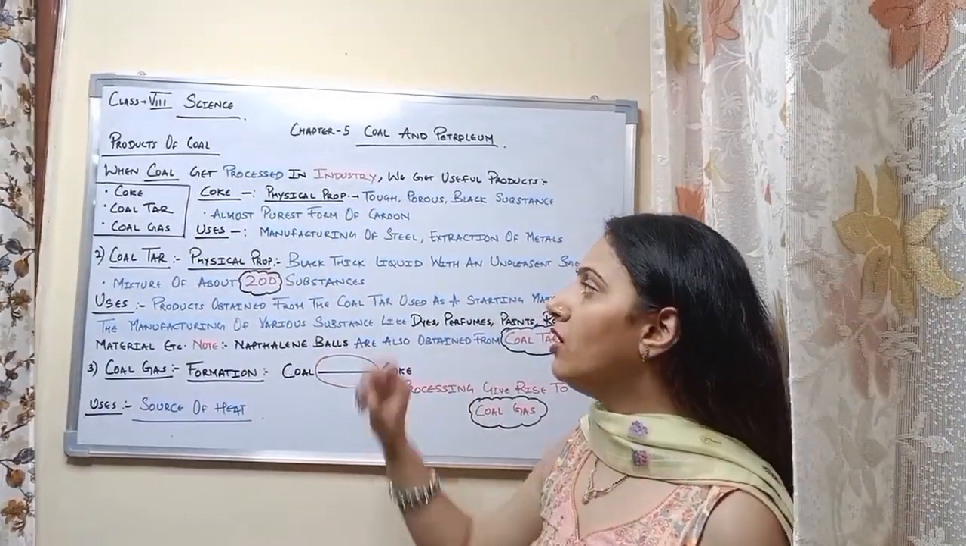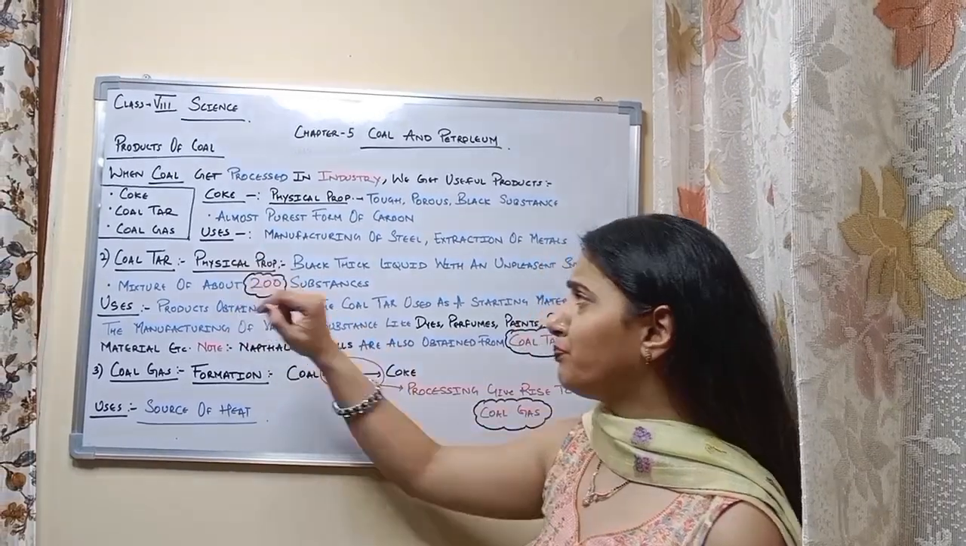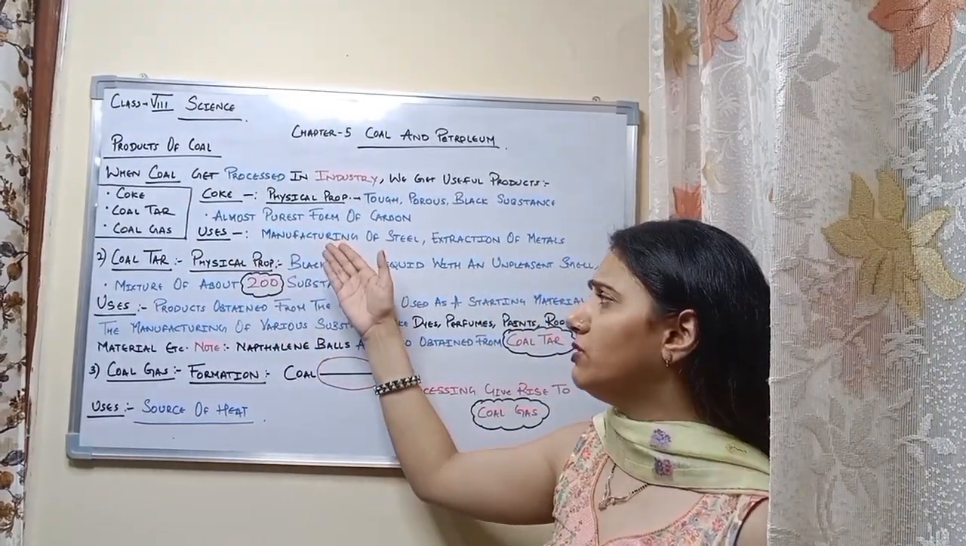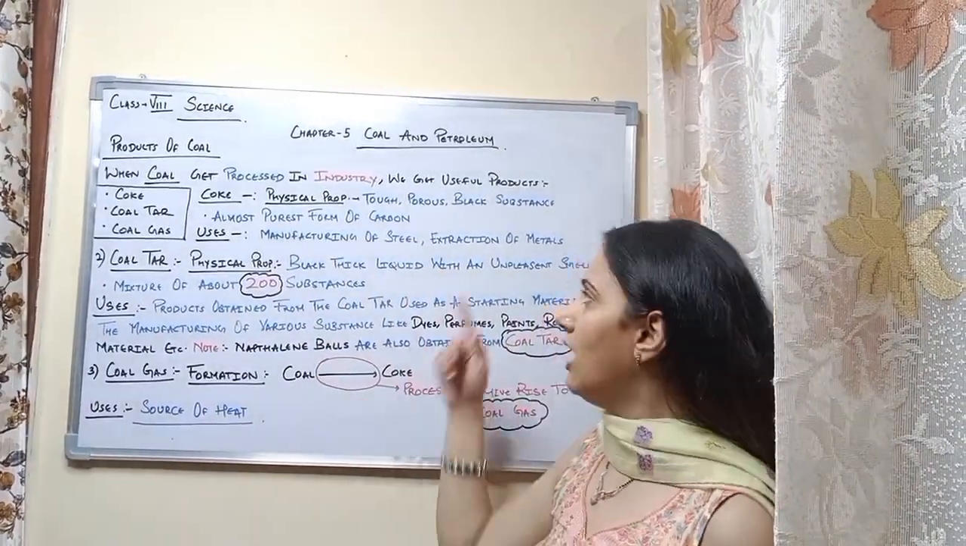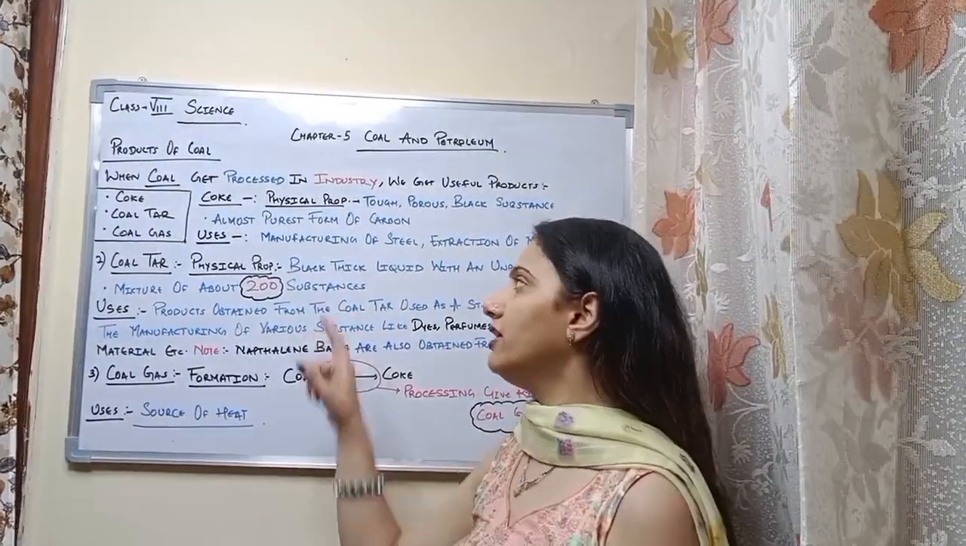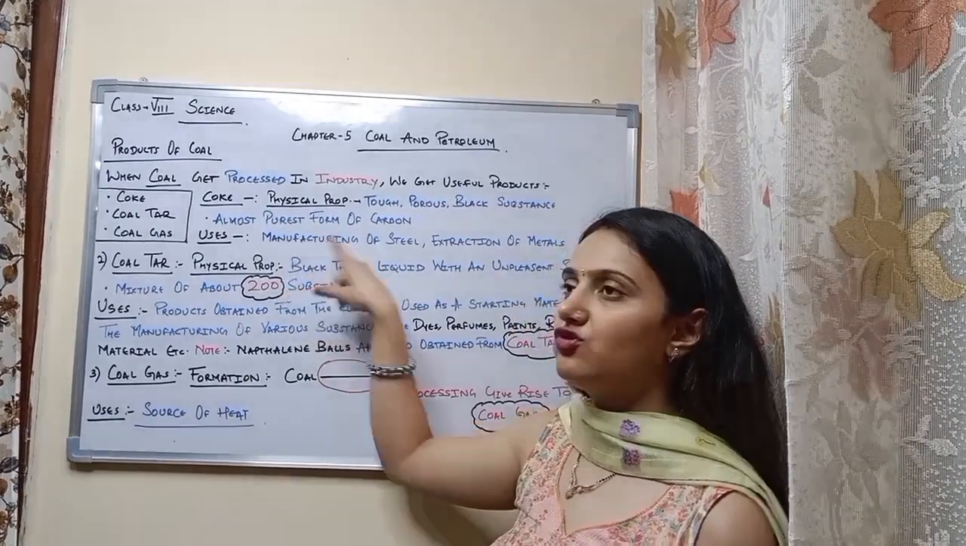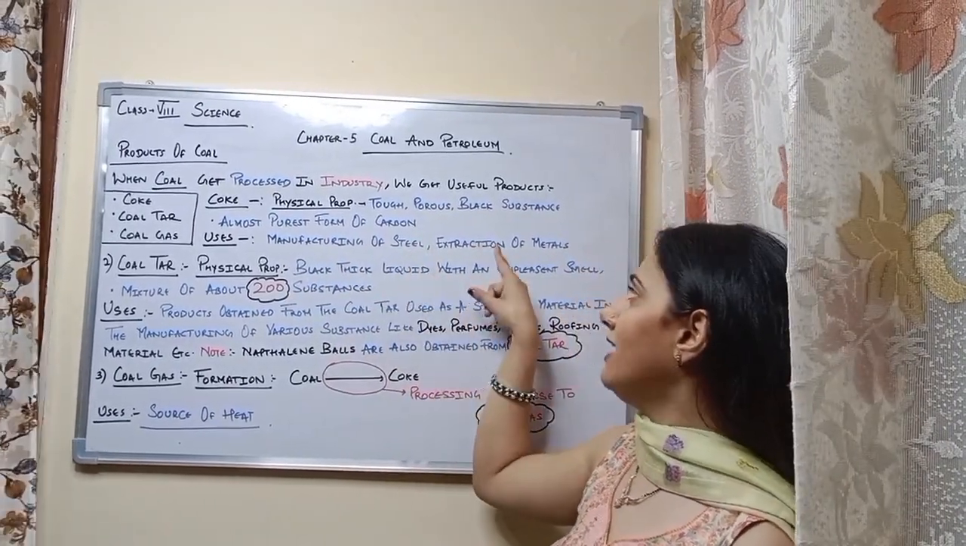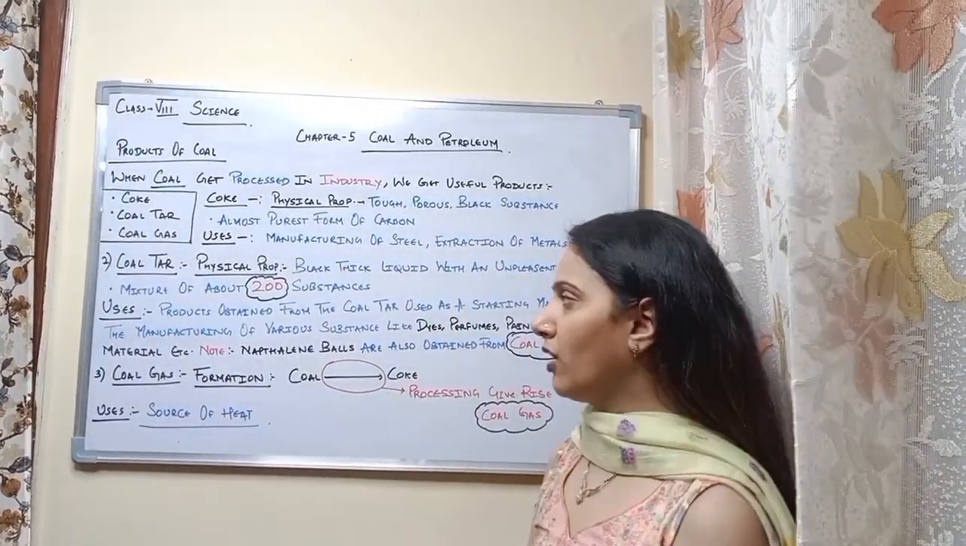Please remember. Now talking about its uses, it is very useful in the manufacturing of steel and the extraction of metals. Please remember these uses, these are very important. It is very useful in the manufacturing of steel and the extraction of metals.